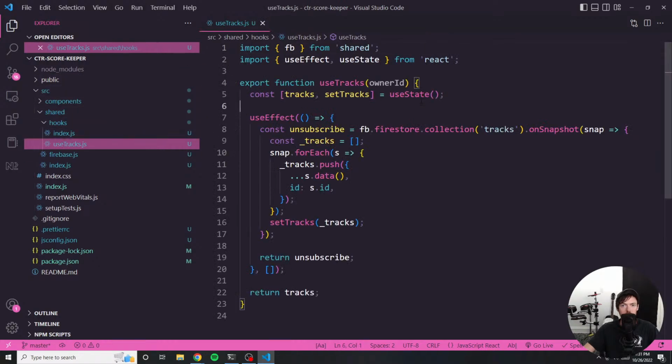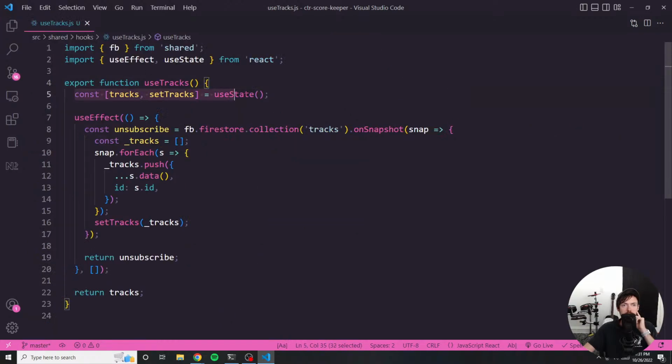And now we have everything kind of exported. And let's talk about what's going on here. So this hook has state, and it's going to be an array of tracks. Now, right now, it's being initialized as undefined. Okay, so initially, this is going to be undefined.